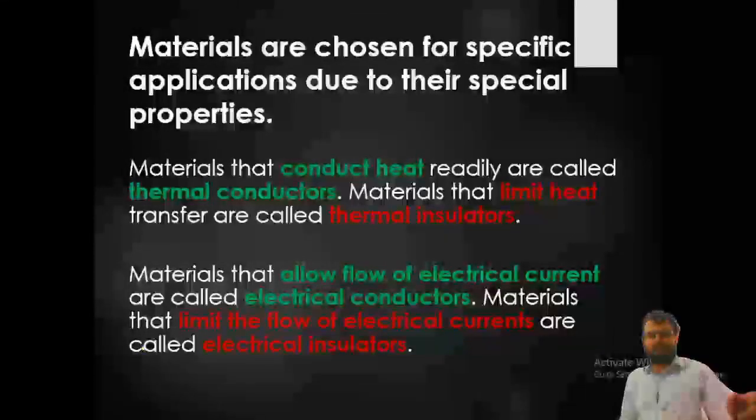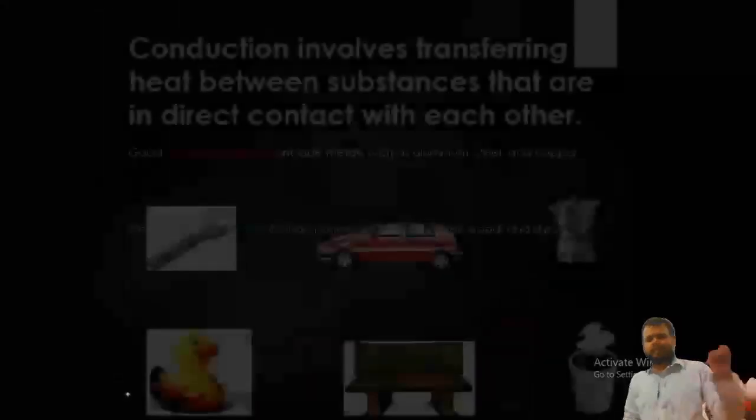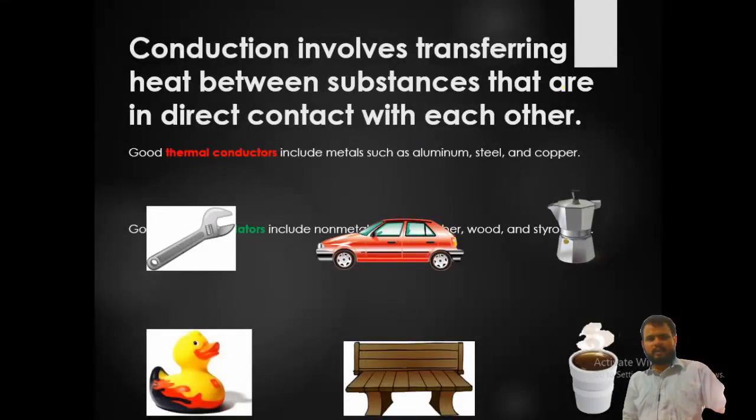Materials are chosen for specific applications due to their special properties. Materials that conduct heat rapidly are thermal conductors. Materials that limit the transfer of heat are thermal insulators. Materials that allow the flow of electric current are electrical conductors. Materials that limit the flow of electric current are electrical insulators. This is very important. Conduction involves transferring heat between substances that are in direct contact with each other. Good thermal conductors include metals like aluminum, steel, and copper, and good insulators include non-metals like wood and styrofoam, and these are nothing but the bad conductors.